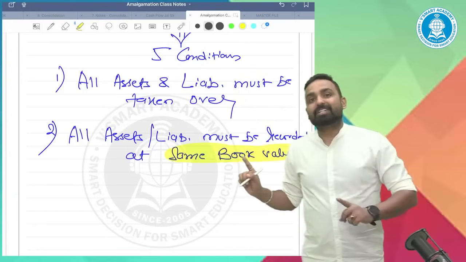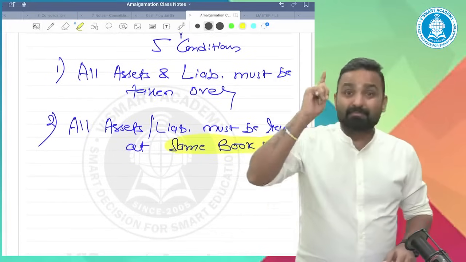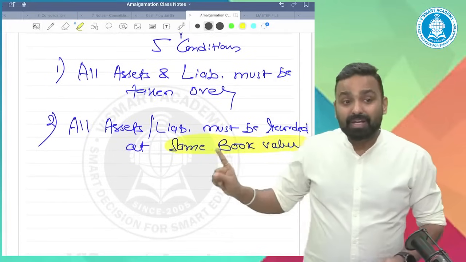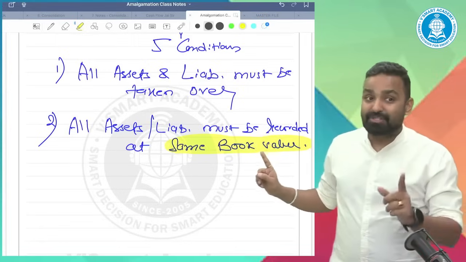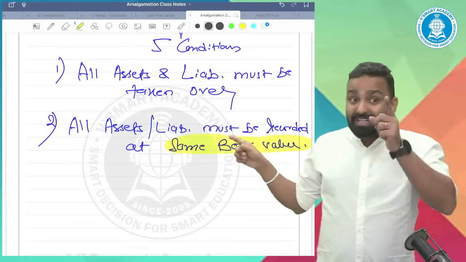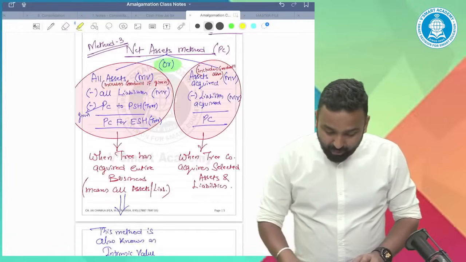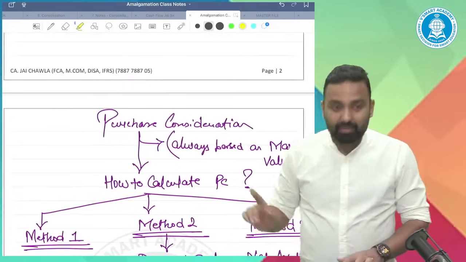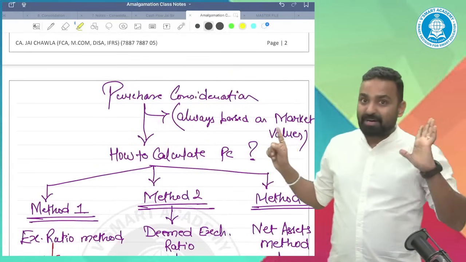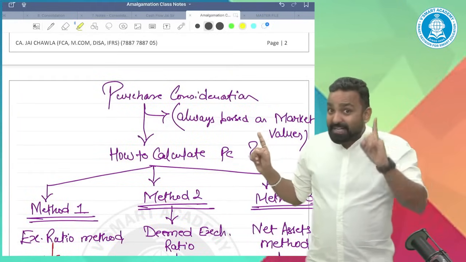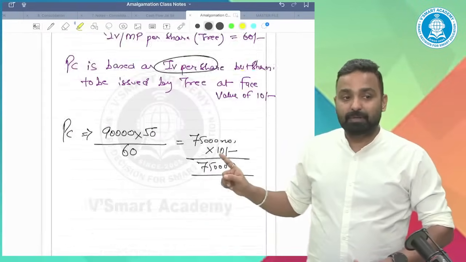We will record the assets and liabilities at book value, not at market value. Again, mind it. Here, for the recording purpose, we will use the book value. Please do not link this point with PC. In PC, I told you that PC is always based on market value. But mind it, do not link this concept with in the nature of merger.